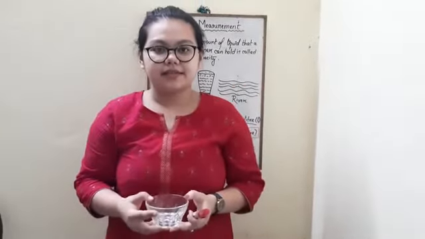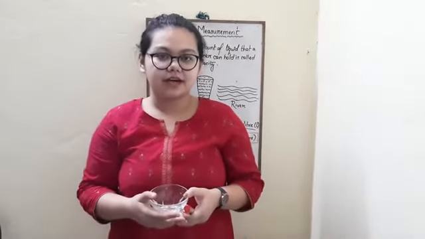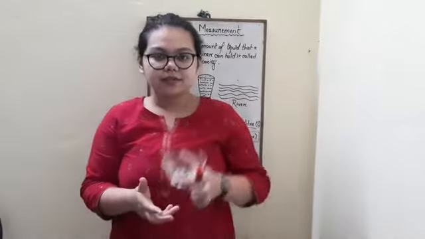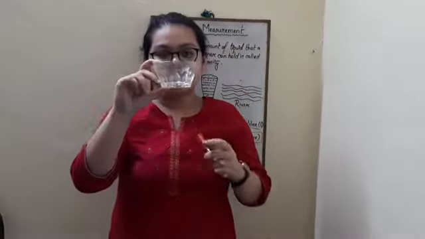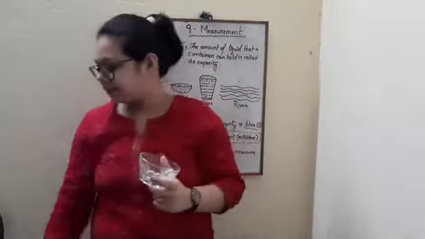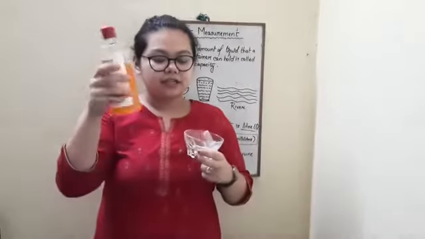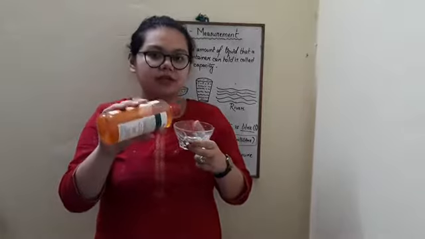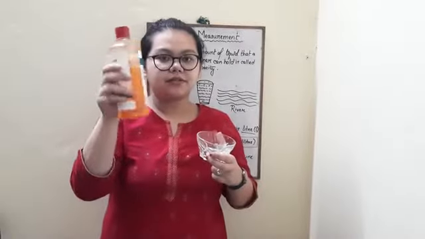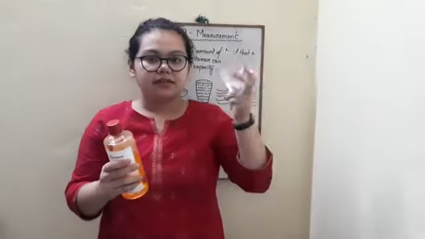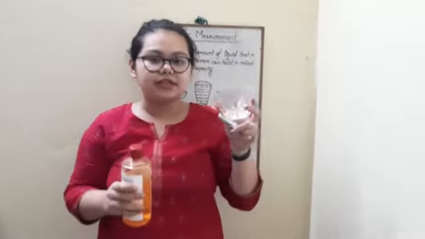The capacity depends on the size of the objects, how big or small they are. For this bowl, the water or any kind of liquid it can contain will be different from that of the bottle. If I take this bottle and pour the liquid into the bowl, the liquid will overflow. Why? Because this bottle is bigger than the bowl, and the capacity of the bottle is much more than that of this bowl.